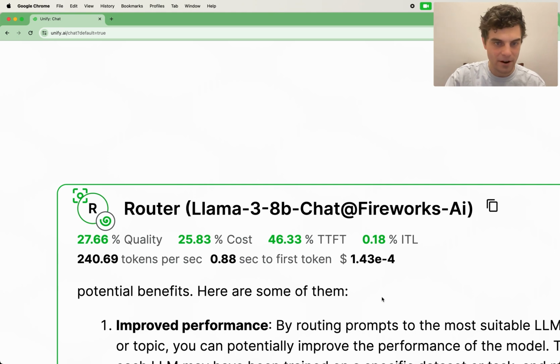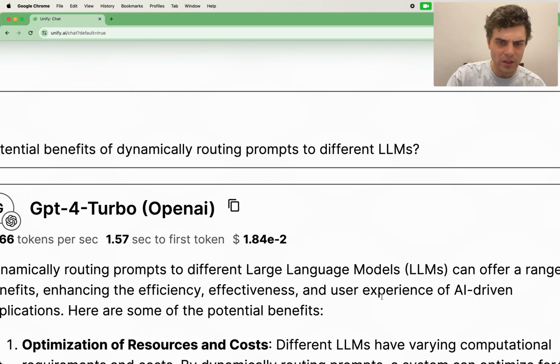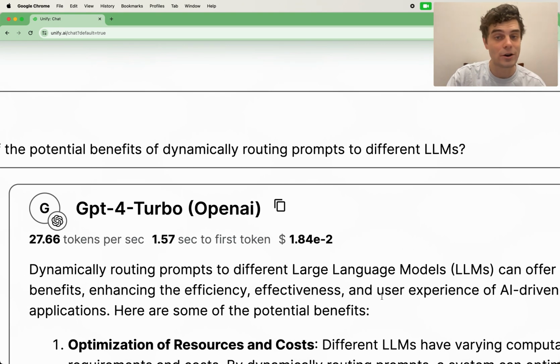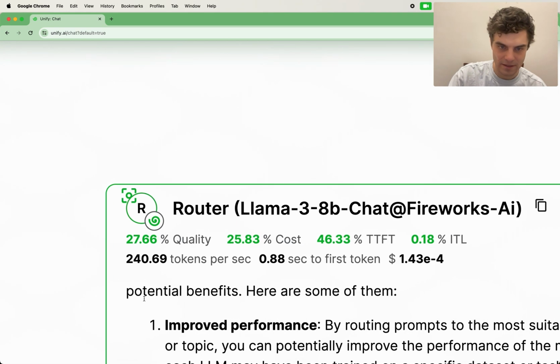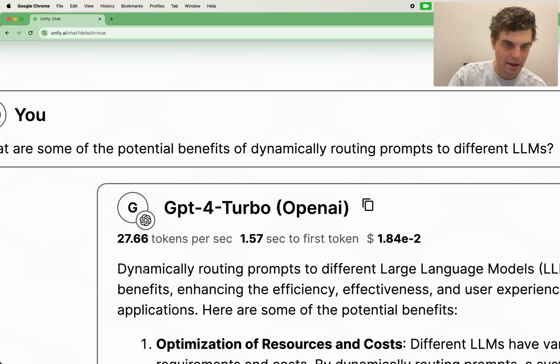So now let's compare that to the reference, which was GPT-4. So this was e to the minus 2, so about 100 times more expensive. Was also about 60% slower to get to the first token, and was almost 10 times slower, maybe 8 or 9 times slower on the tokens per second as well. So worse on all of these metrics.